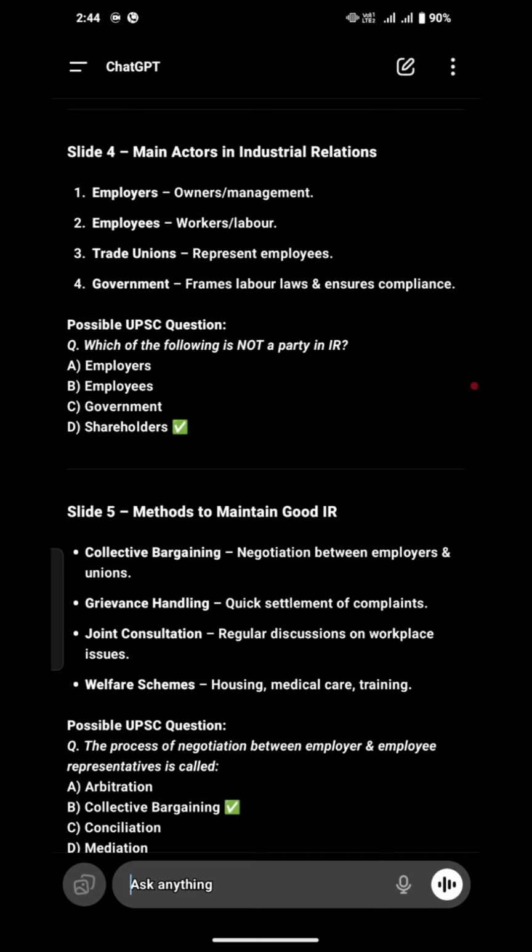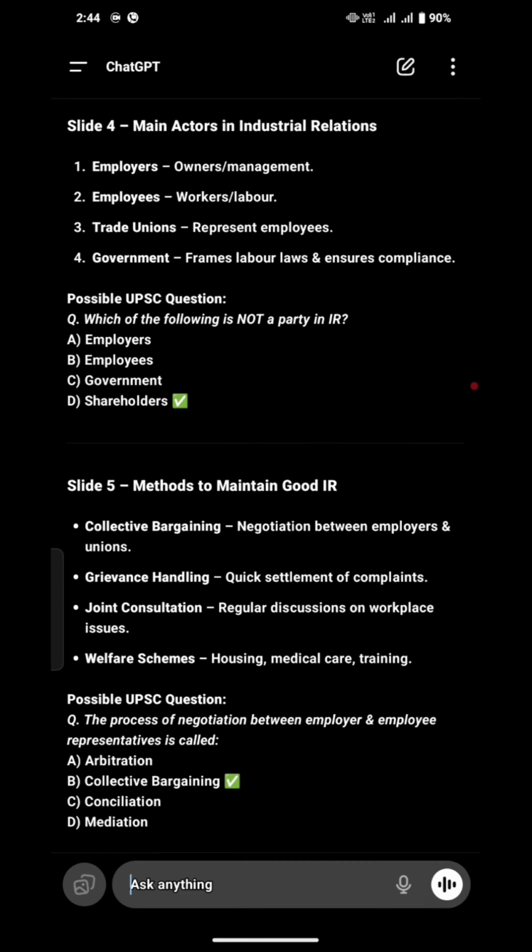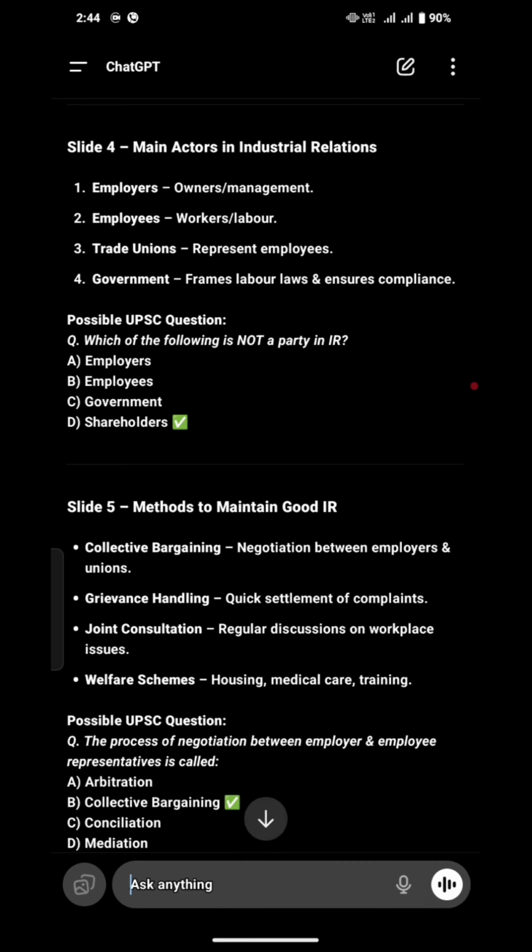All right, so employers means what? Owners, they may be owners, they may be management, like a GM, general manager. Owner means the founder itself. Employees means workers and laborers. Trade unions represent employees. You know very well what trade unions are, because we have already discussed trade unions in earlier slides. And government is the main body that creates labor laws and ensures compliance.